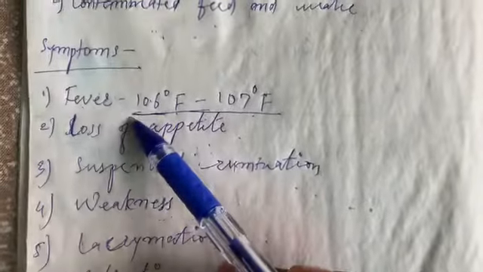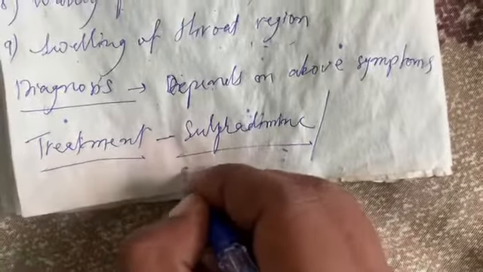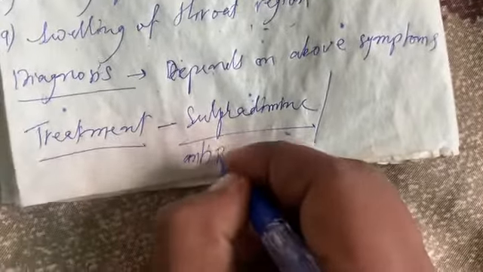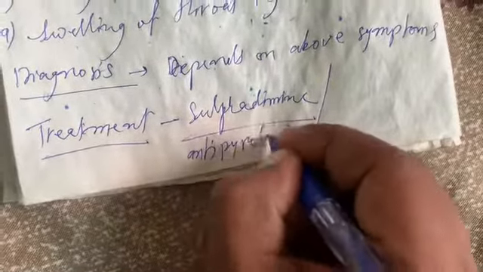Okay? And to reduce the body temperature of this animal, antipyretics are also given. So, this is about the treatment of this animal.